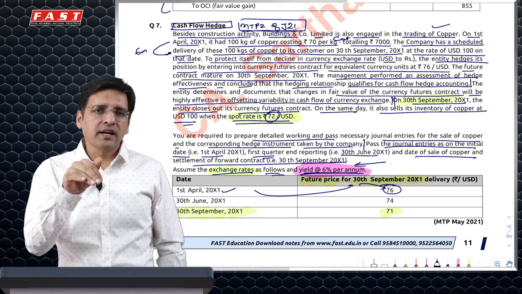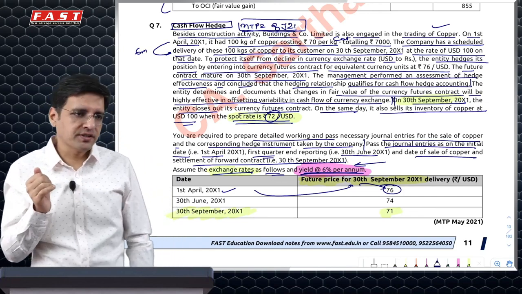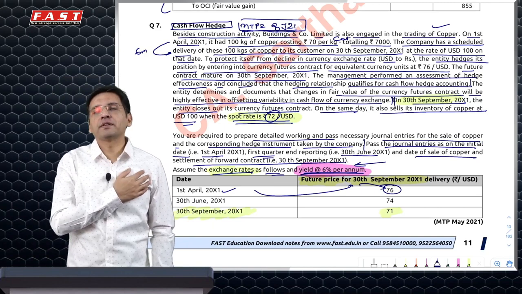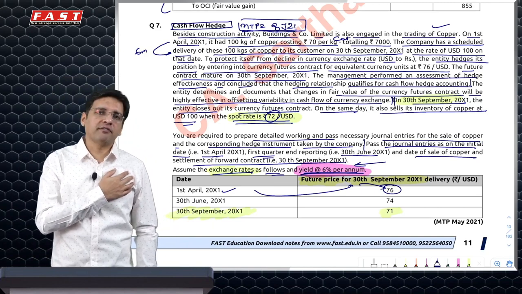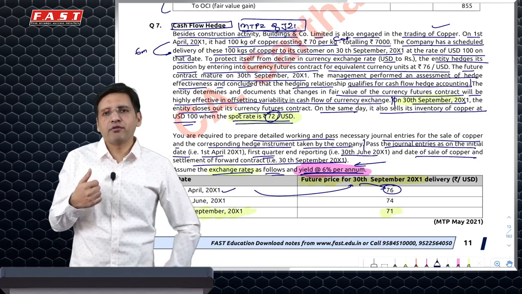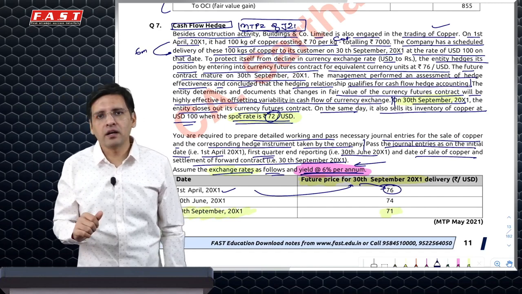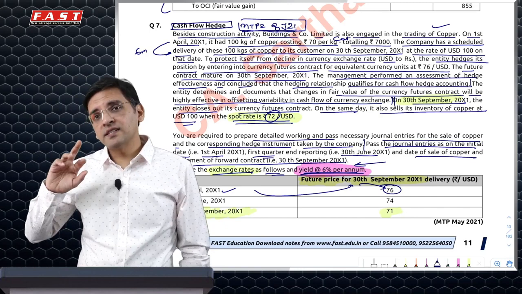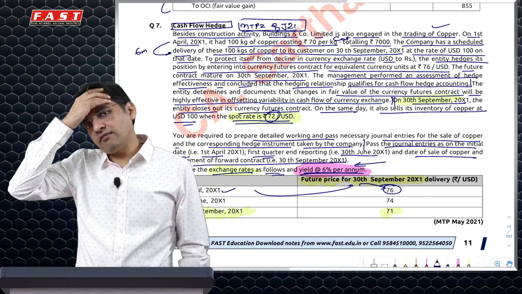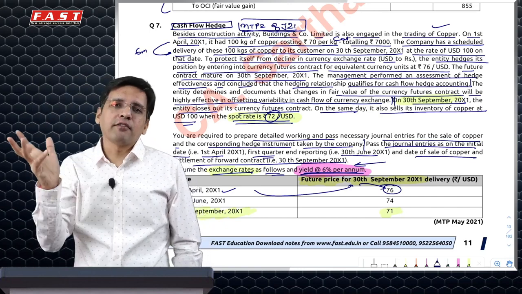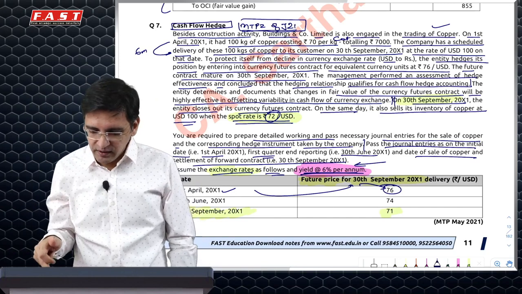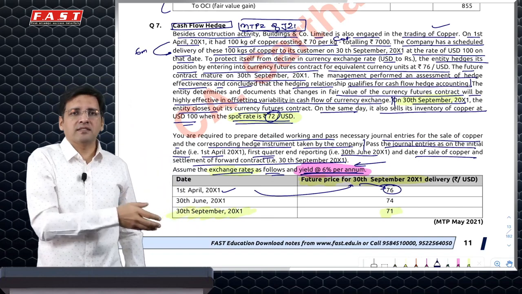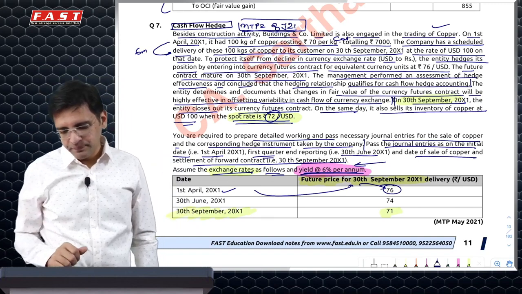I have actually taken a forward where I'll be getting 76. Now the market rates have become 74. So I'll be very happy. Thank God I took a forward. Otherwise, if I had taken it today, I would have got 74. So I'm happy, which means I've made a gain. This is quite opposite to the previous contract, where there was just a probability and we didn't take a forward contract. But here we've actually taken one. So we are happy because we have a forward where the bank would pay us 76, whereas the market rate is just 74. So there's a gain.